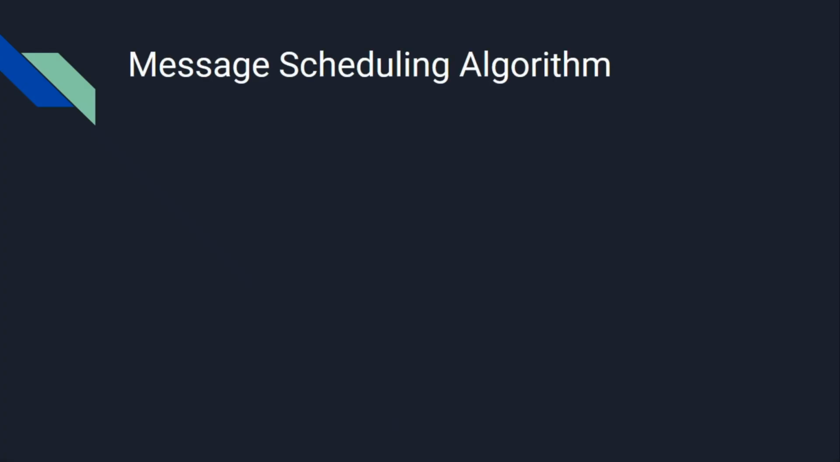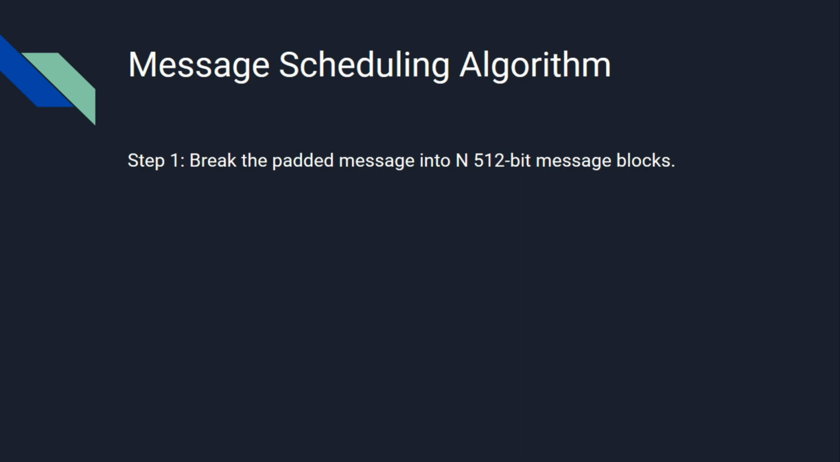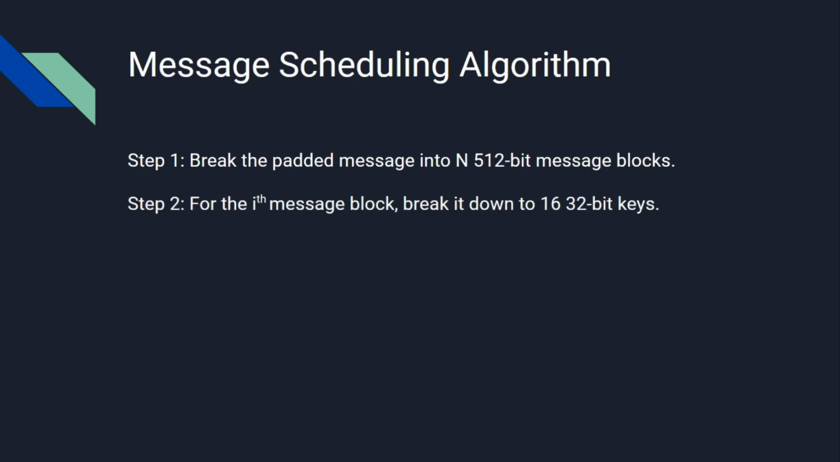So in the message scheduling algorithm, we perform following procedure on the padded message. First, we break the padded message into n 512-bit blocks. Suppose padded message is of 1024 bits, then n will be 2. In second step, we take the ith message block and break it down to 16 32-bit keys.